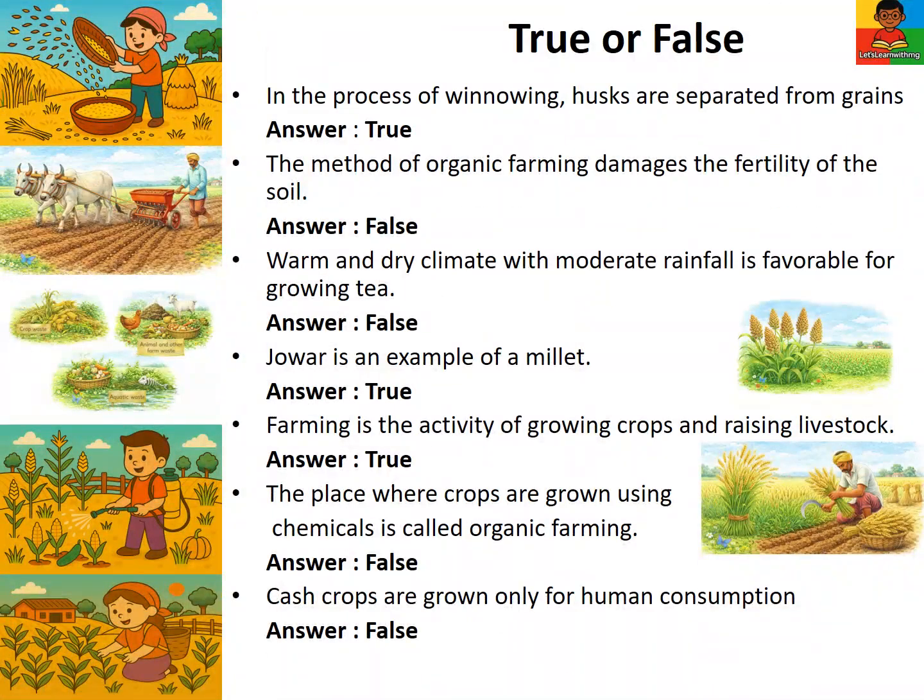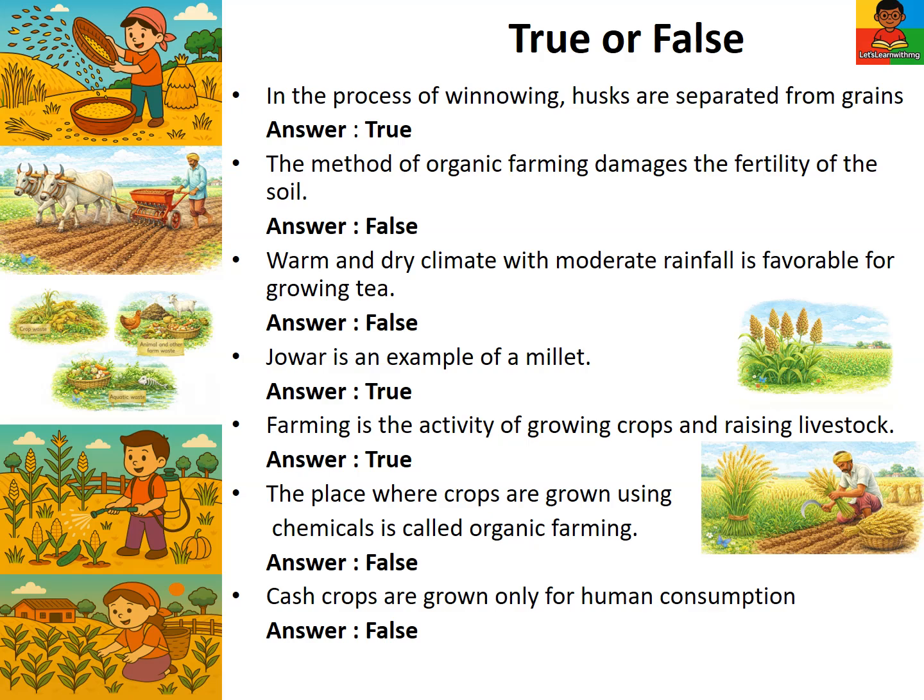Let's answer true or false. In the process of winnowing, husks are separated from grains. The answer is true. The method of organic farming damages the fertility of the soil. The answer is false. Warm and dry climate with moderate rainfall is favorable for growing tea. The answer is false.